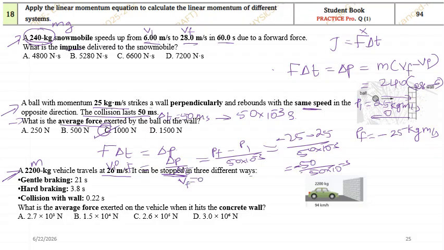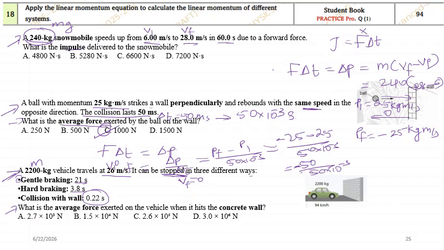So you can bring that car to stop in 3 different ways. One, by applying gently a brake, it will take 21 seconds, and you can apply a hard brake, it will take 3.8 seconds, or you can hit on a wall and stop, it will take 0.22 seconds. Now again, what they're asking: what is the average force exerted on the vehicle when it hits the concrete wall? Okay, so when it hits the concrete wall, what will be the average force which is given?